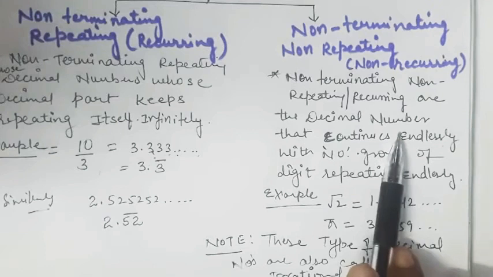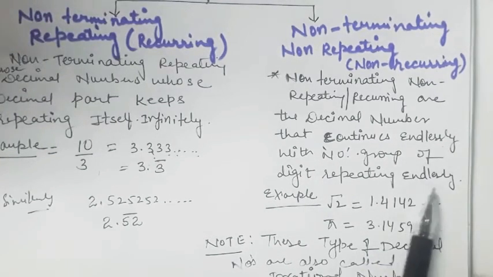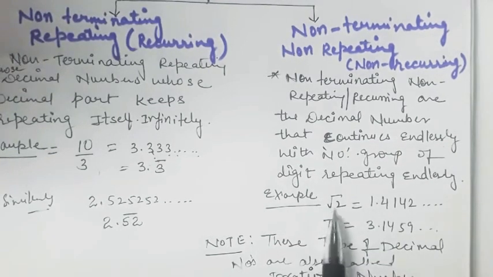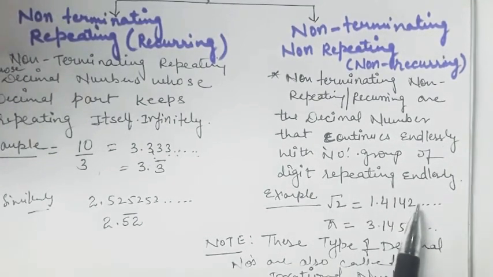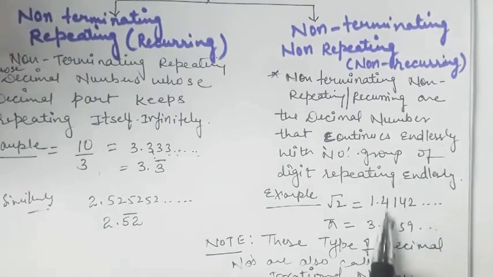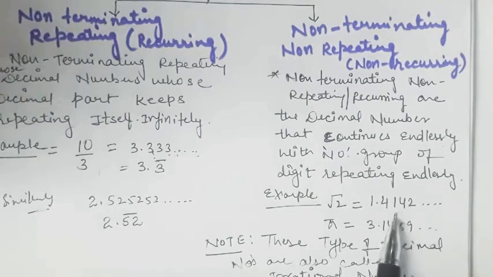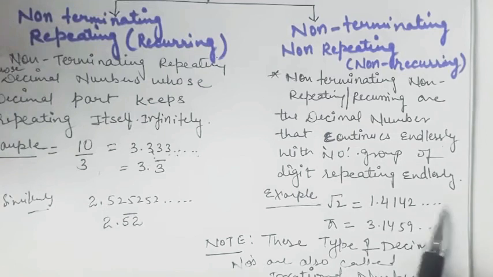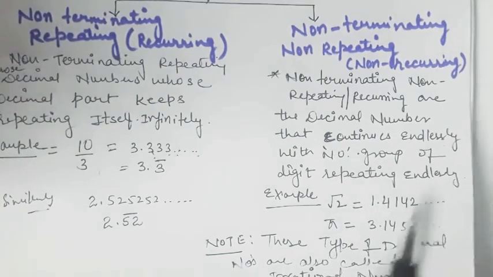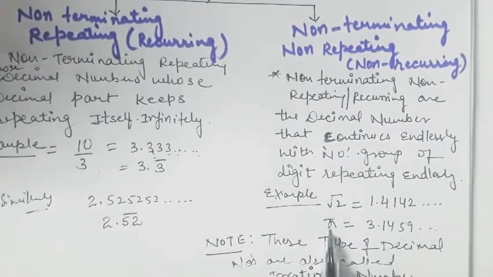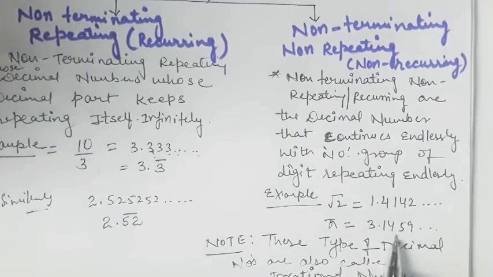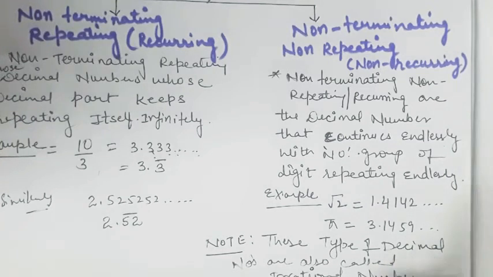An example of this is root 2. The decimal expansion of root 2 is 1.41423 and so on, meaning it never repeats even after many digits. Similarly, the decimal expansion of pi is 3.1459372 and so on. It goes endlessly and will never stop.